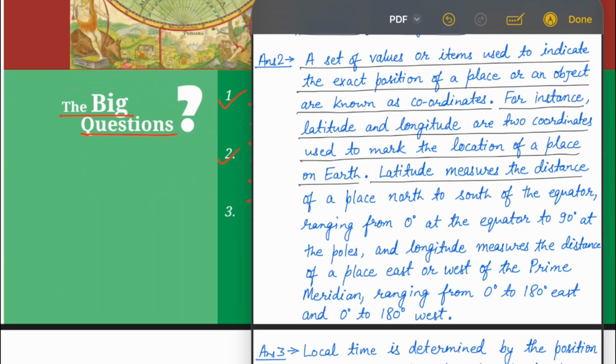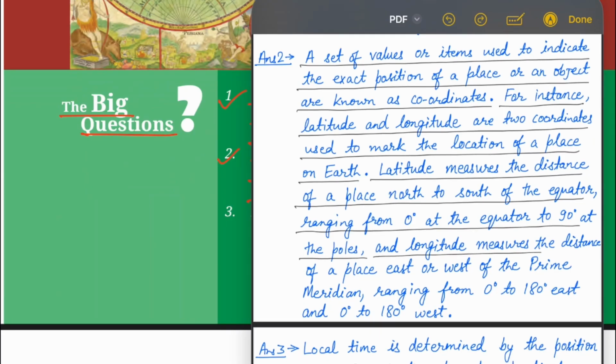Latitude measures the distance of a place north or south of the equator, ranging from 0 degrees at the equator to 90 degrees at the poles. And longitude measures the distance of a place east or west of the prime meridian, ranging from 0 degrees to 180 degrees east and 0 degrees to 180 degrees west.